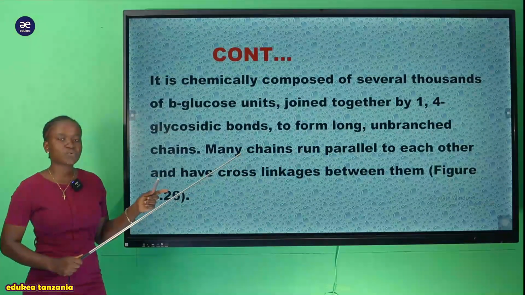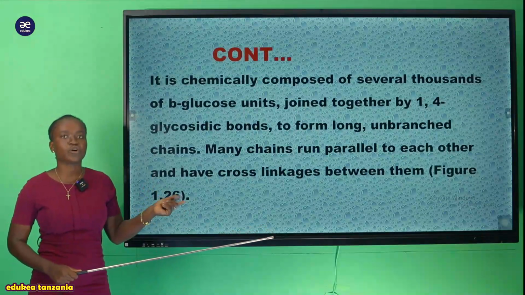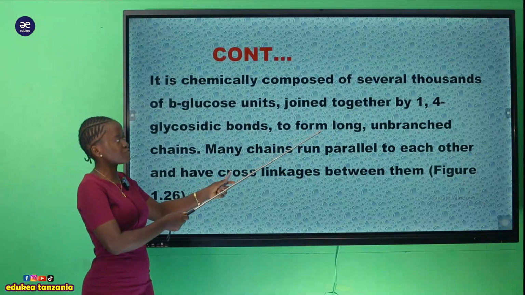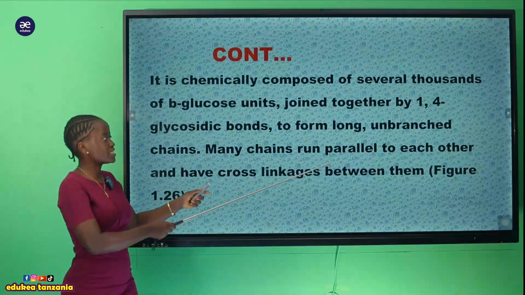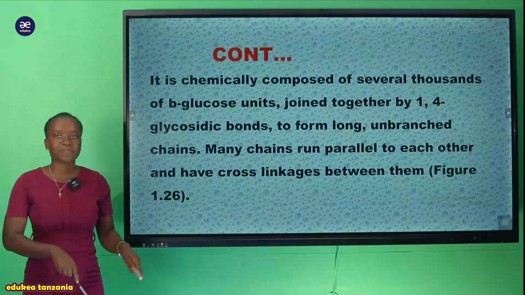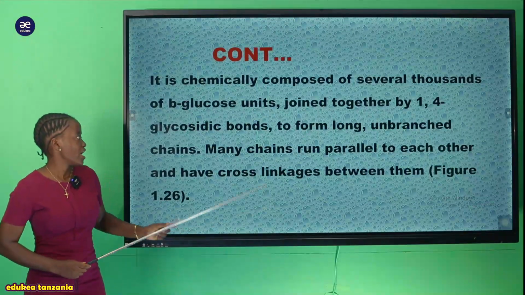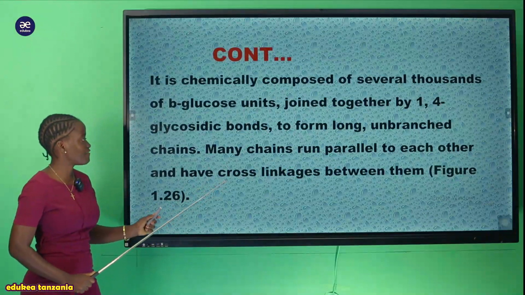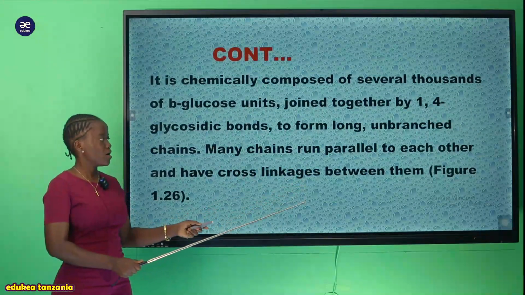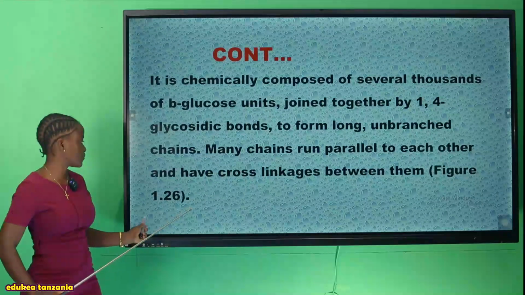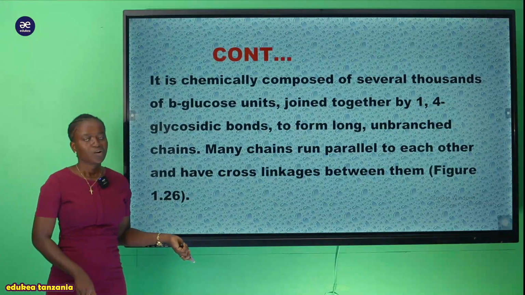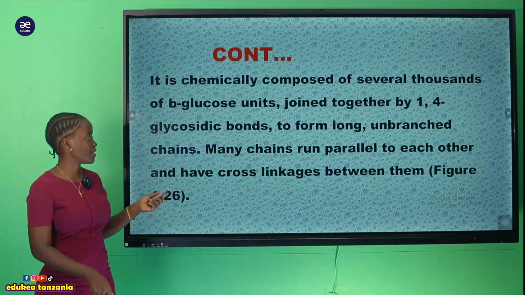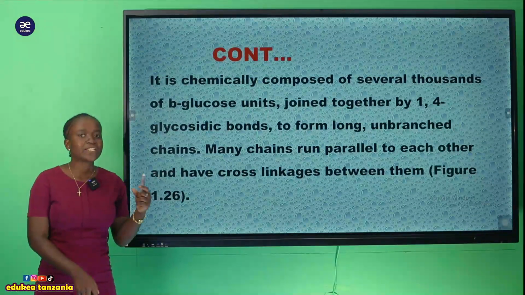So the structure which will be formed after the combination of 2 alpha glucose has the following feature. It forms a long structure, but also it is an unbranched chain. It forms an unbranched chain. And now you can see many chains run parallel to each other and have a cross linkage between them, we're going to see that in figure 1.26. Kwa maana kwamba ukiangalia ile structure ya cellulose tunasema kwamba yenyewe inakuwa na many parallel structures.